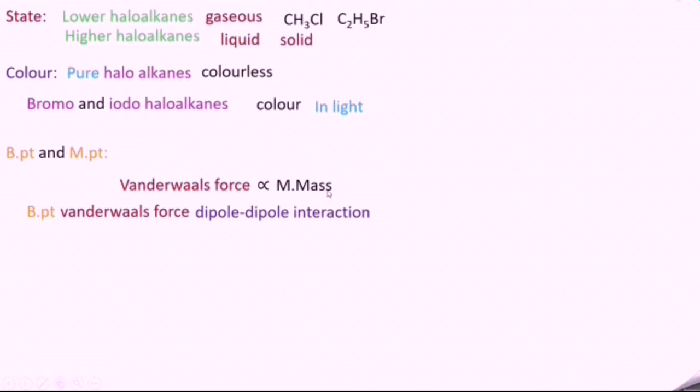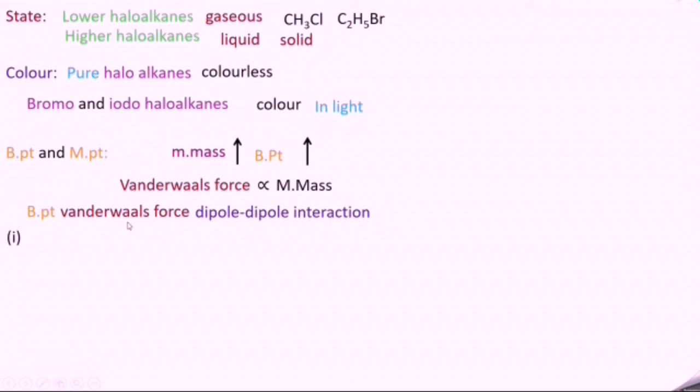As the molecular mass increases, the van der Waals force of attraction between the molecules becomes stronger, so that it is very difficult to break the bond. So the boiling point increases. So we can say that boiling point is directly proportional to molecular mass. That is, boiling point increases with increase in molecular mass.